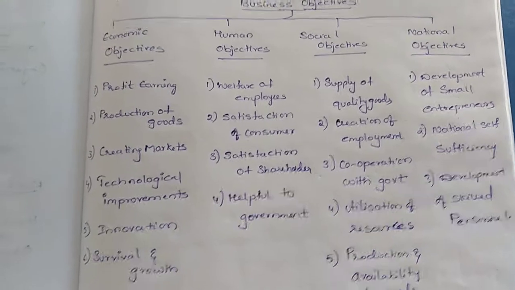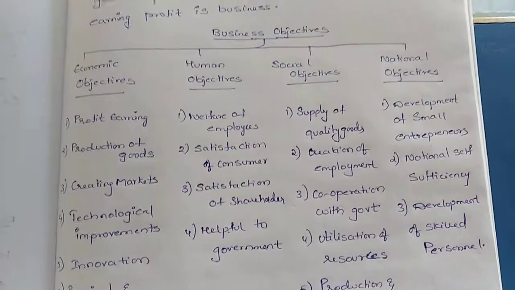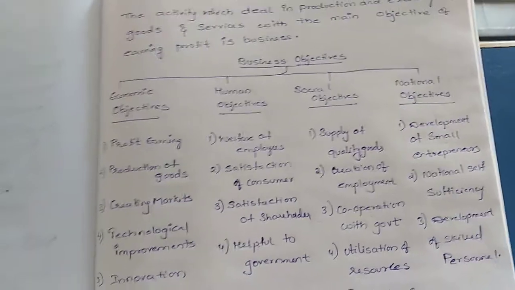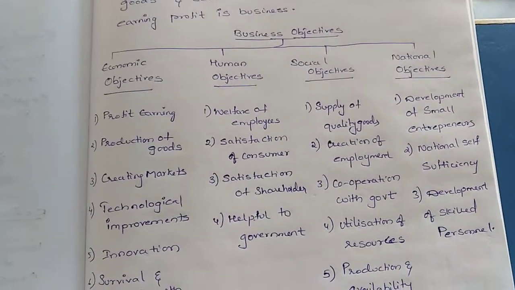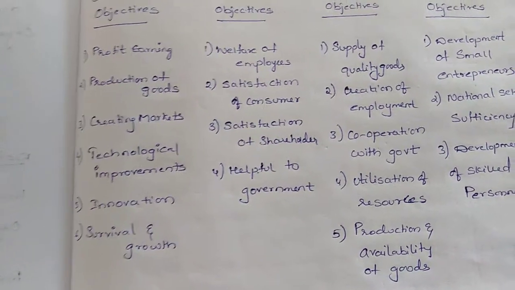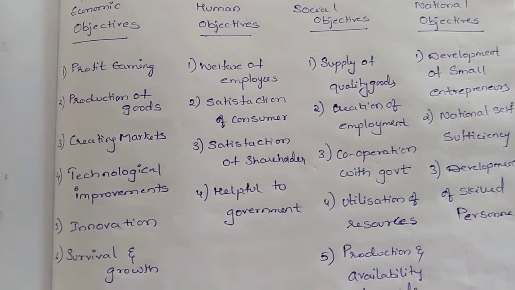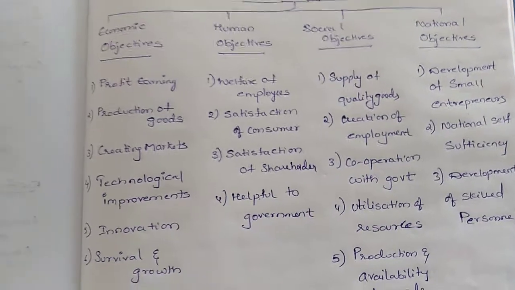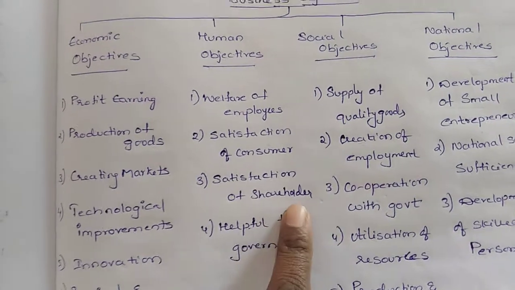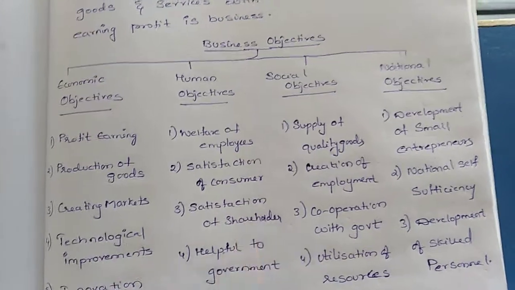Next, satisfaction of shareholders. The person who invests in the company becomes a shareholder. How can the businessman satisfy the shareholders? If profits are earned, he has to pay the dividend to them. And he has to regularly inform the shareholders about the business profits, what investments are there in the business, and how much returns they are getting. Then only the shareholders will be satisfied, and then they will invest more in that company.